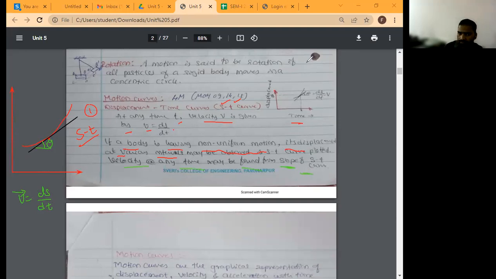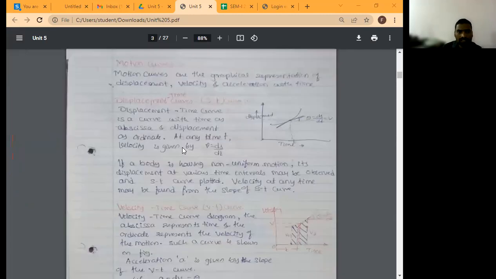Is it clear, everyone? In the exam he will ask: velocity can be determined from the slope of which curve, ST curve or VT curve? The ST curve. Same thing again: what is a motion curve? Motion curves are the graphical representation of displacement, velocity, and acceleration with time.